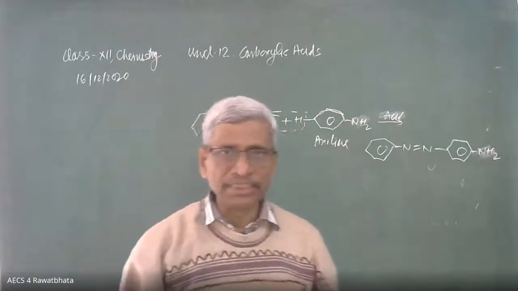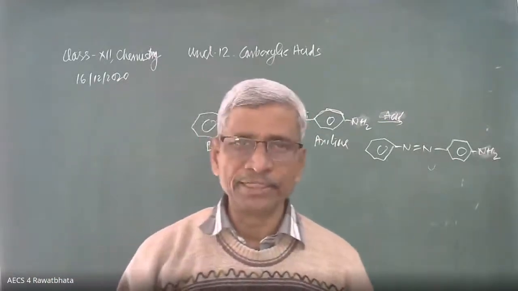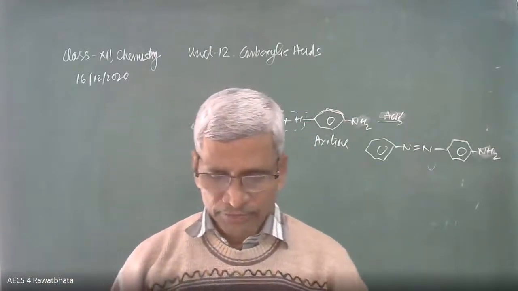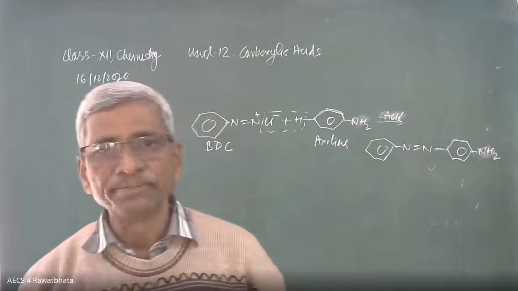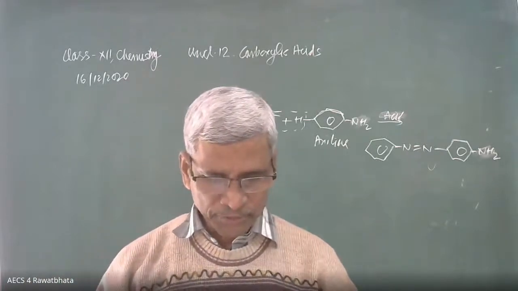Para-amino azobenzene, 4-amino azobenzene. Its color is yellow, a yellow dye, giving permanent color to fabrics. It is used to color fabrics. These are the two examples of coupling reaction. Okay, beta?